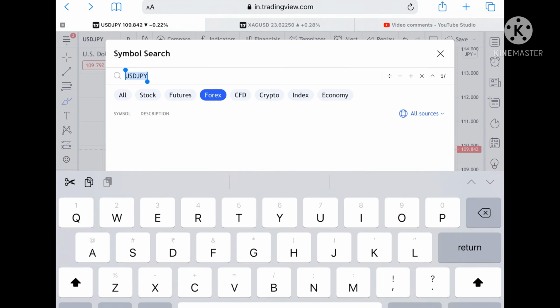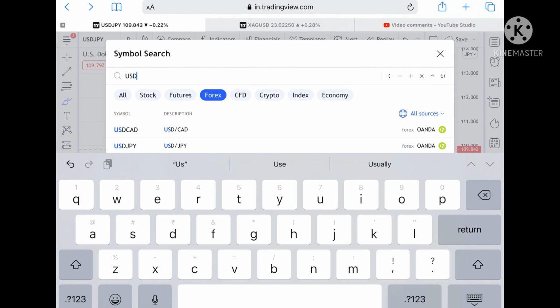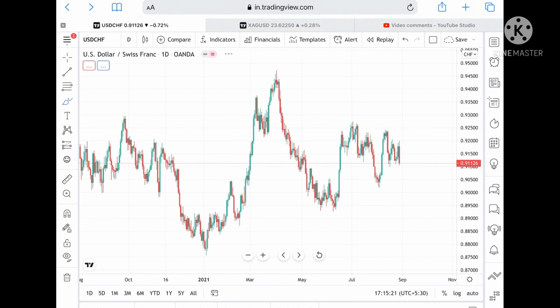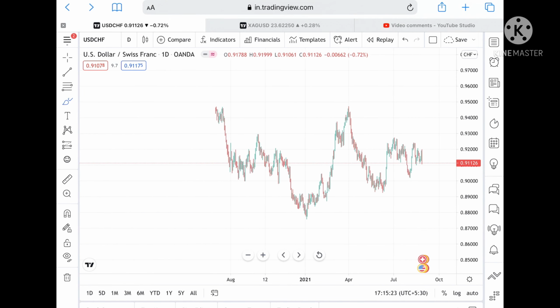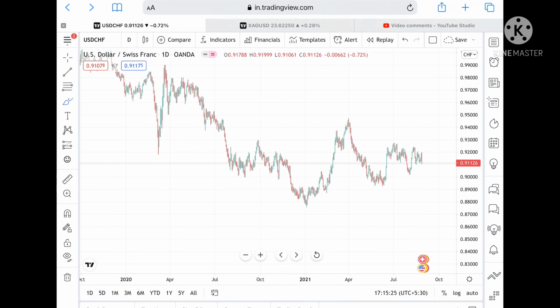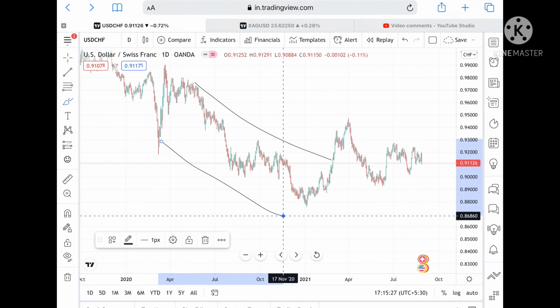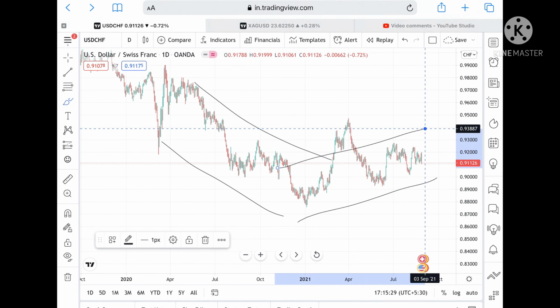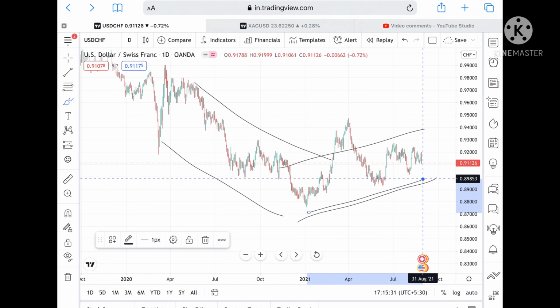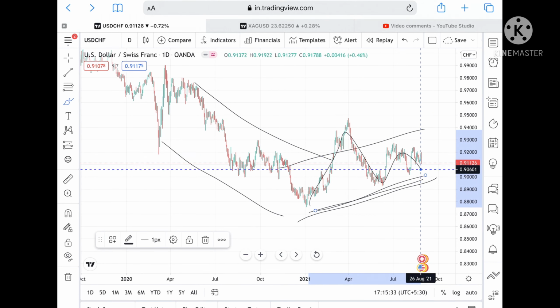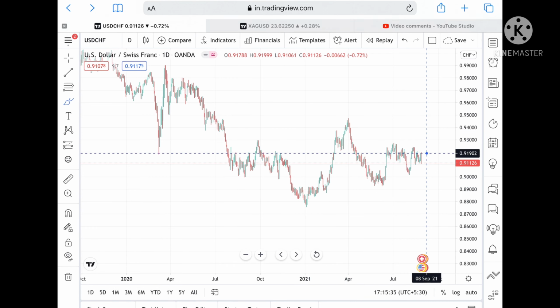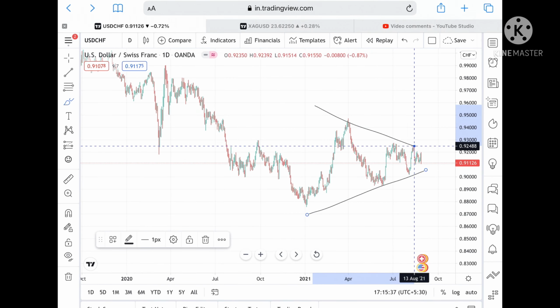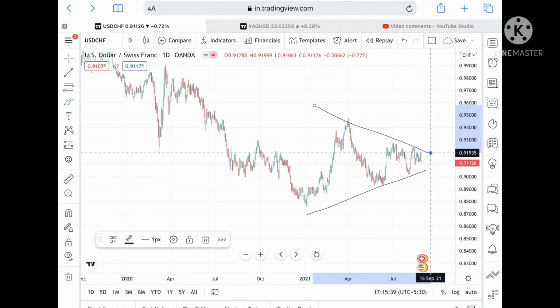If we talk about USD CHF, see what USD CHF is doing. It has made a low at this point, and now it is moving upside. If we make a trend line, we can see that it is volatile but is moving in an upside direction. If we make a trend line, we can see it is also trying to move.